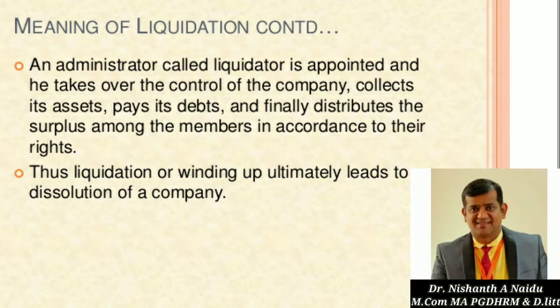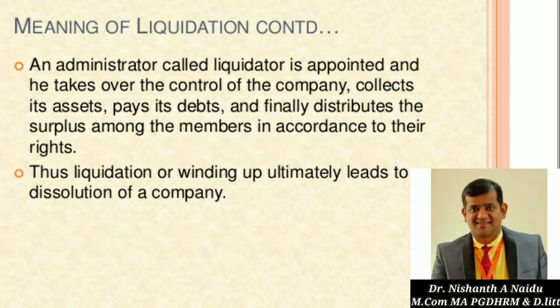Next point is an administrator called a liquidator is appointed, and he takes over the control of the company, collects its assets, pays its debts, and finally distributes the surplus among the members in accordance with their rights. So there is a person called administrator, called a liquidator.